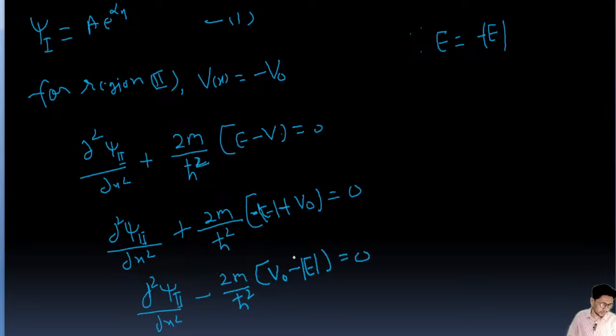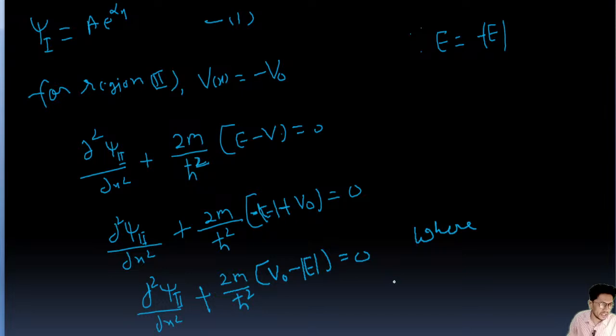Sorry, my apology, this sign will be plus. Okay, so this v naught minus mod e, so this sign will be plus. Okay, so here where